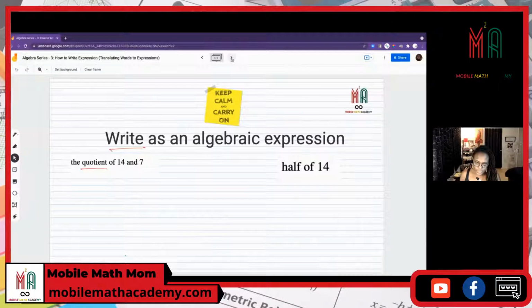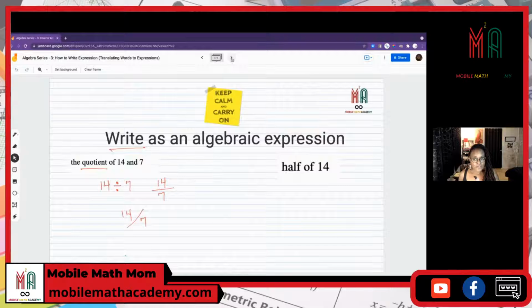So we have the quotient of 14 and 7. So 14 divided by 7. Or you could say 14 divided by 7, written in other ways. All of those are an expression that would give you the quotient, right?